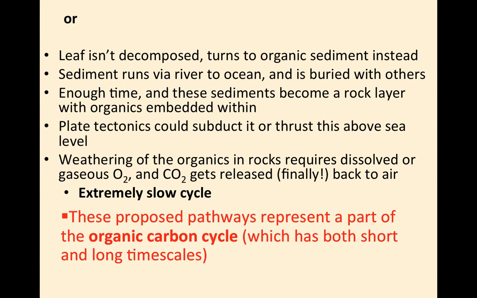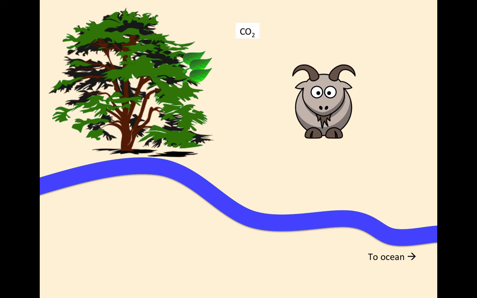So let's look at that graphically. Here we are. We have some CO2 in the air. It gets sequestered by photosynthesis into a leaf.